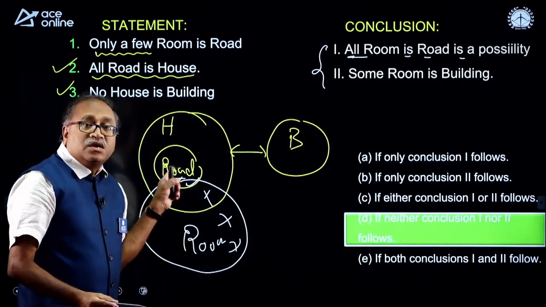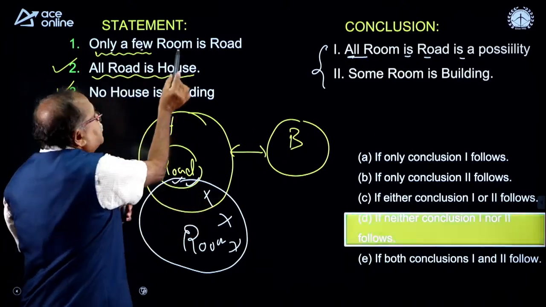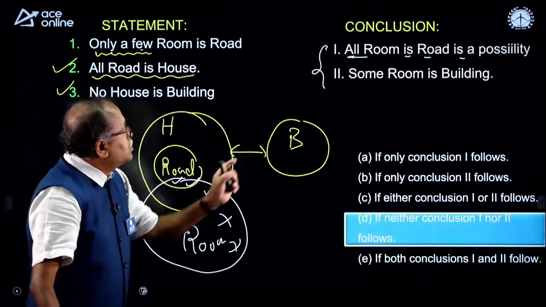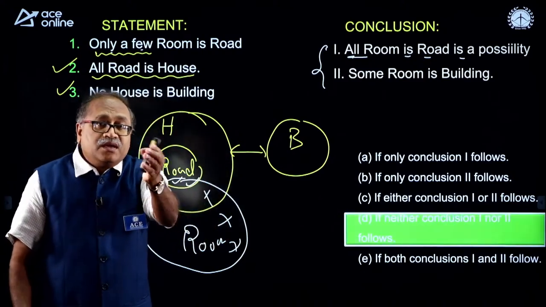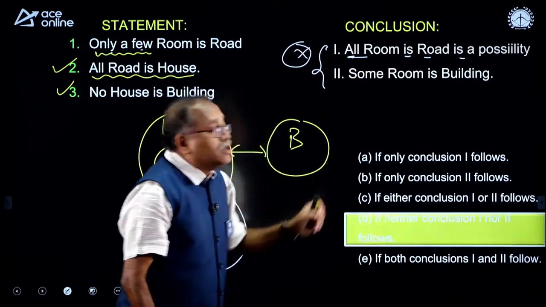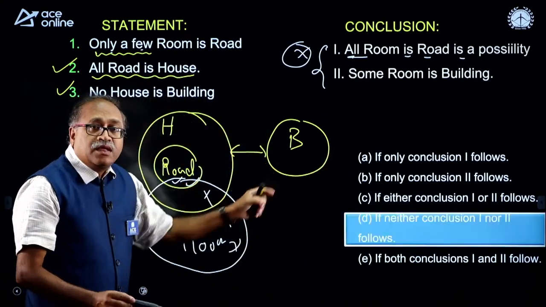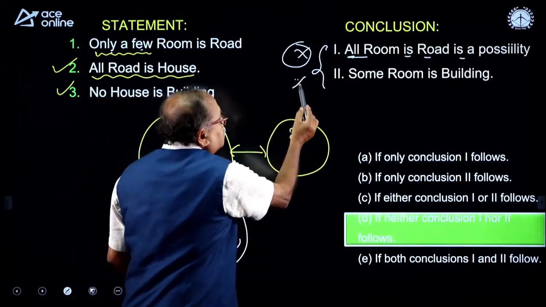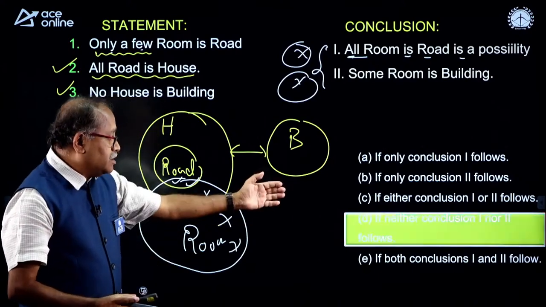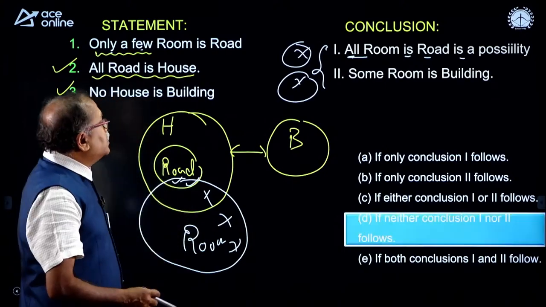Let me first see whether all rooms being roads is a possibility. All rooms are roads is not possible, because it is already said that only a few rooms are roads. The remaining rooms are not roads. So, can all rooms be roads? No, it is not a possibility. The next one: some room is building. This is a room and this is building. I do not have any connection in this. So, you have answered the question: neither conclusion 1 nor 2 follows. That is all. Moving on to another part.